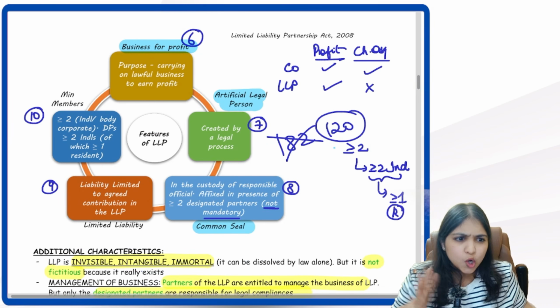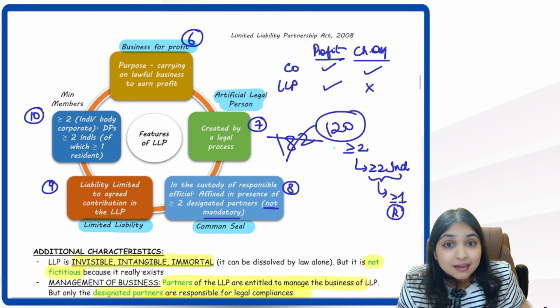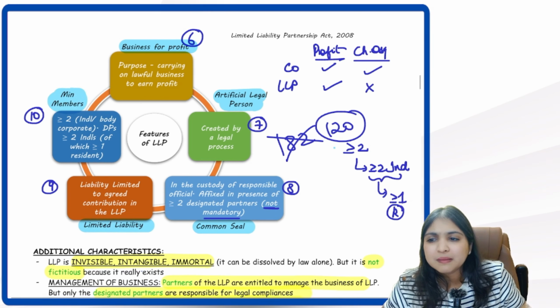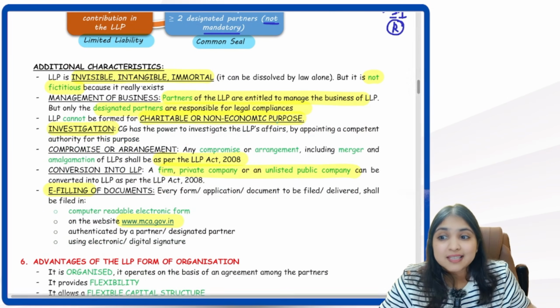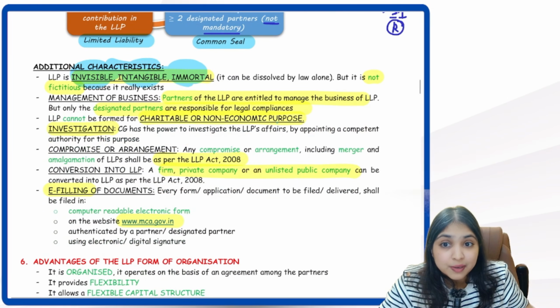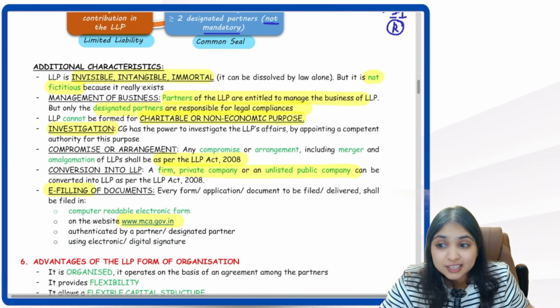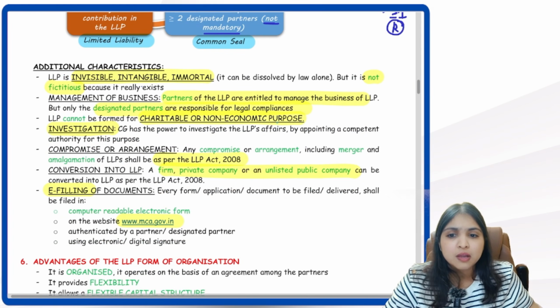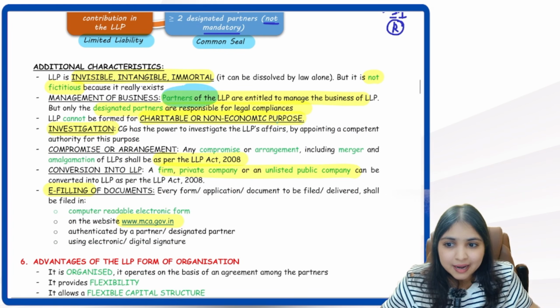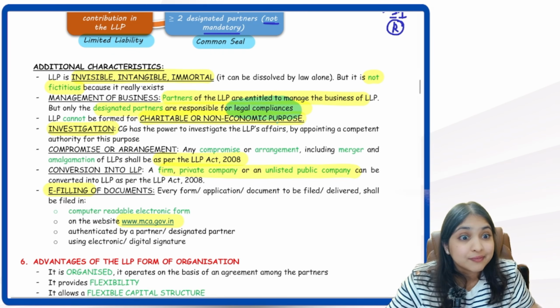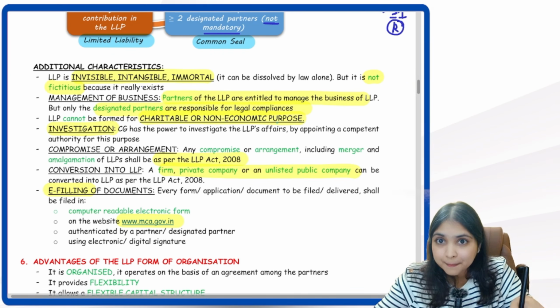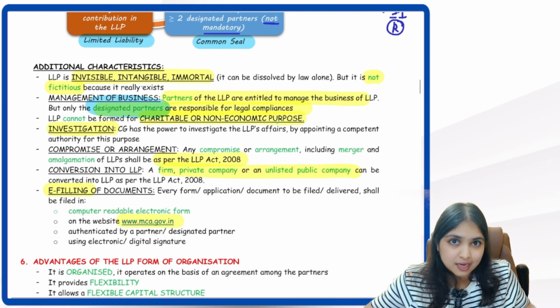Common seal is not mandatory, but the partners have limited liability, and the minimum number of partners, we spoke about that also. Some more characteristics. Yes, LLP is invisible, intangible and immortal, but it is not fictitious. It is a real entity. Who manages the LLP? The partners manage the LLP. But who is responsible for legal compliance? Remember we learned who is responsible for legal compliance in an LLP? The designated partners are responsible.